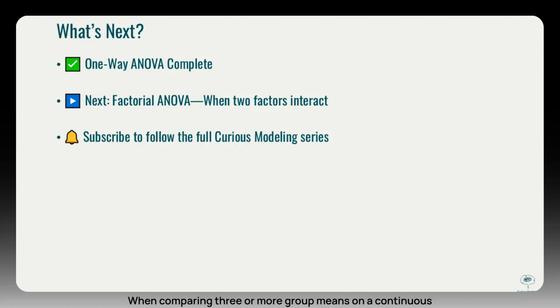And that's the one-way ANOVA, your go-to method when comparing three or more group means on a continuous variable, used here to test whether math readiness predicts college performance. We saw a strong result. GPA does differ across ACT math levels. Next up, we build on this by adding a second factor and testing for interaction using a factorial analysis of variance.